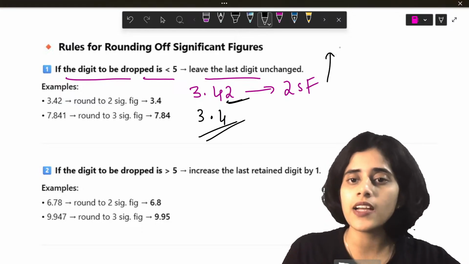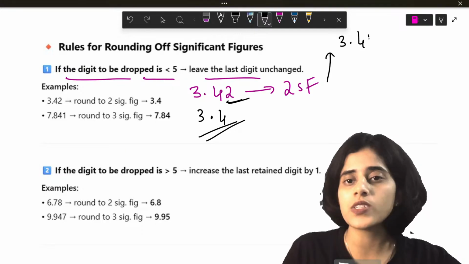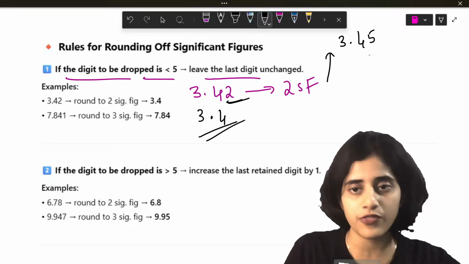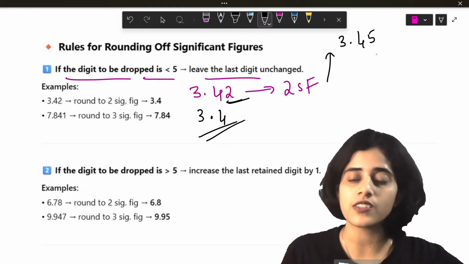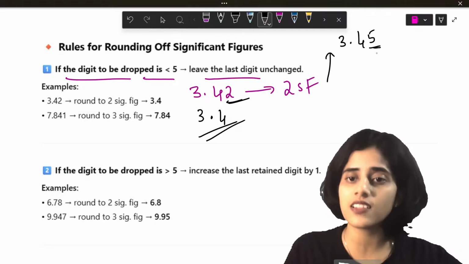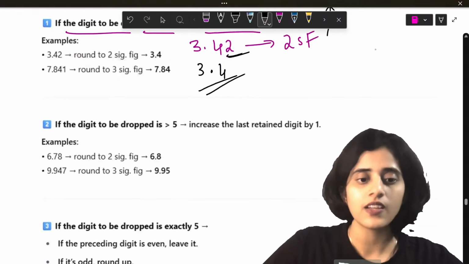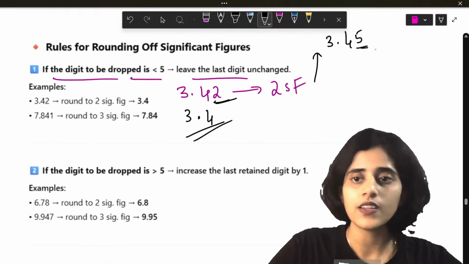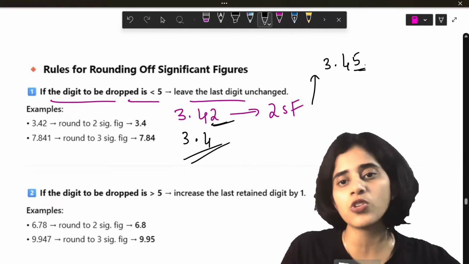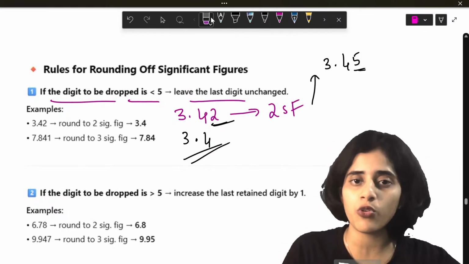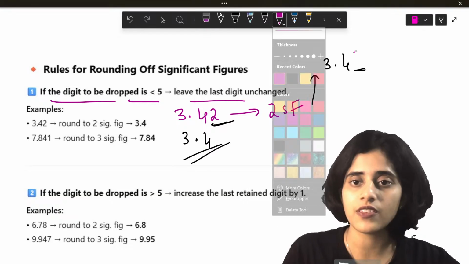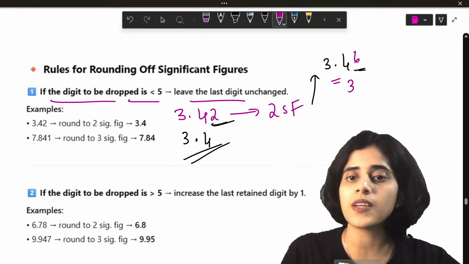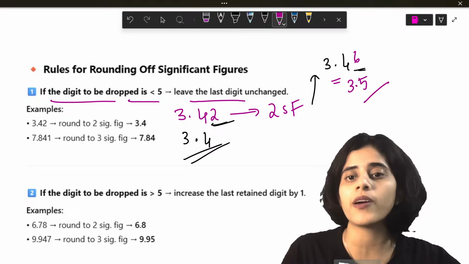Now imagine this was 3.45. You need to convert it into 2 significant figures. Look at the last number. It's greater than 5 or equal to 5. Now if it's equal to 5, you can drop it. It becomes 3.4. But if it is greater than 5, then this becomes 3.5.